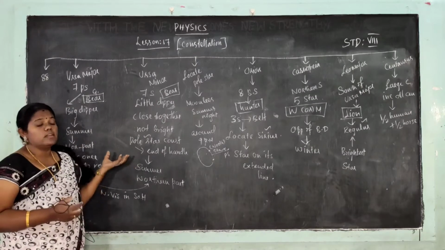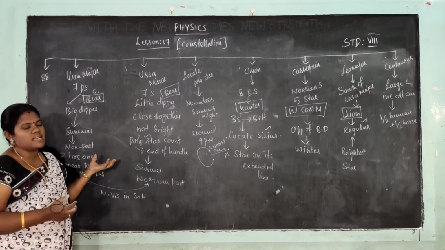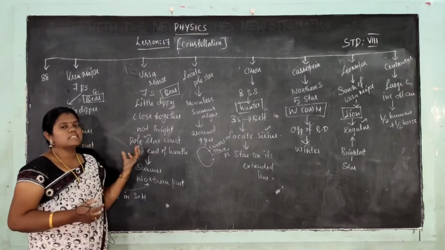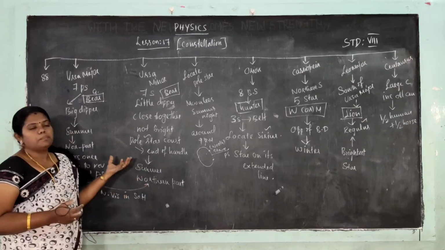Ursa Major is the bright star constellation, but Ursa Minor is not a bright constellation.